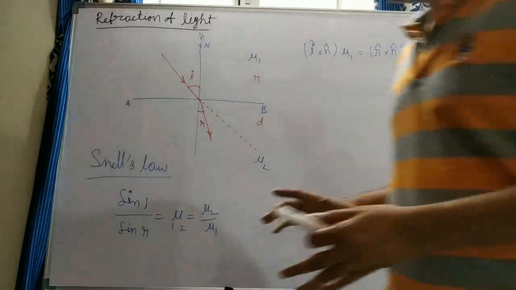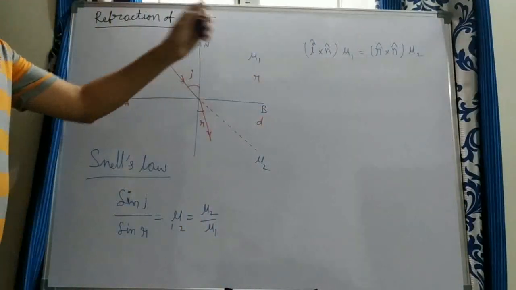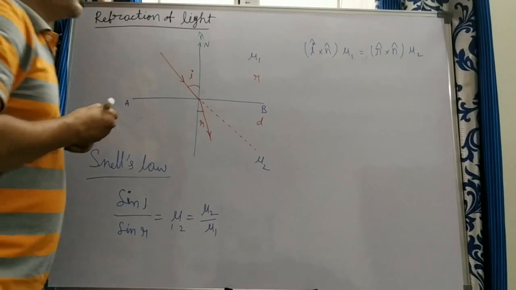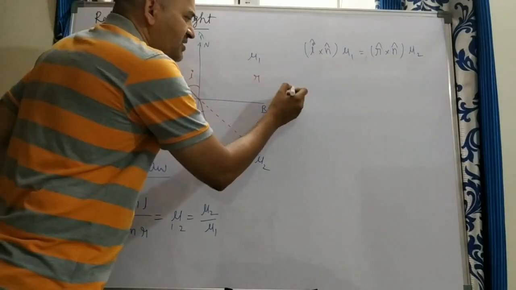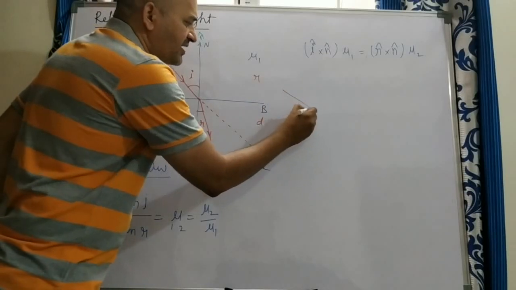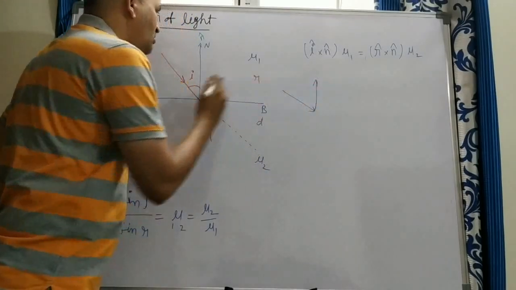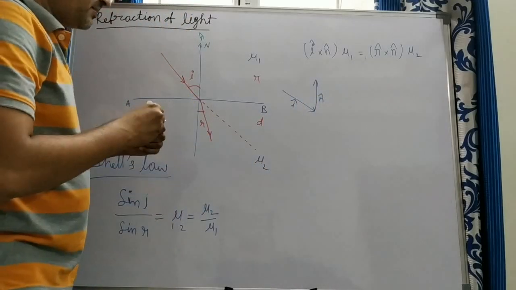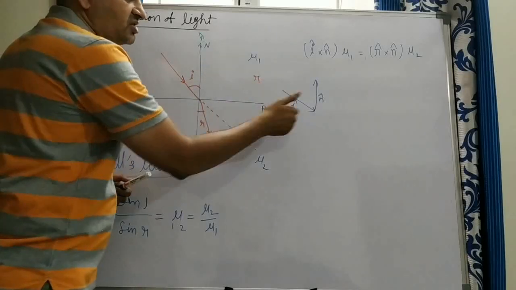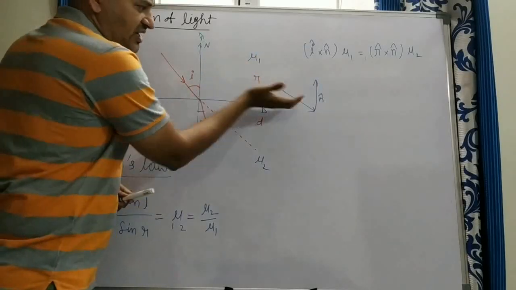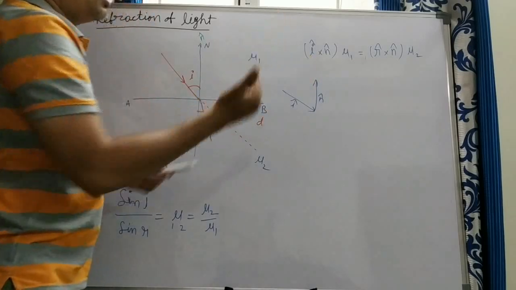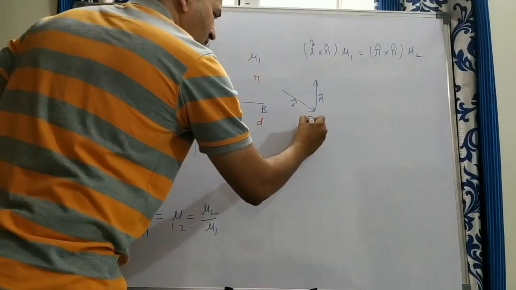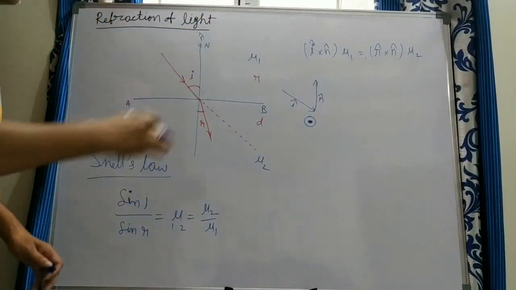Suppose you want to check whether these two represent the same direction or not, because a cross product or vector product gives a direction. To check that, apply the right hand screw rule. Suppose I falls like this, and n is the normal going like this. So that is I and n cap. Apply the right hand screw rule. These vectors rotate in the anti-clockwise direction, like this. The thumb shows the direction of the cross product. So this is coming out of the board, so it shows a dot. Coming out of the board means we take a dot; into the board is represented with a cross.